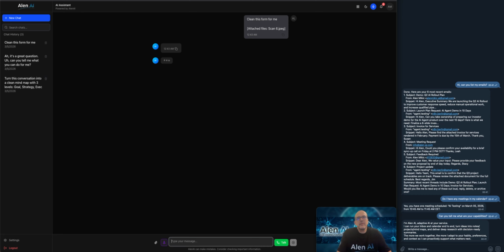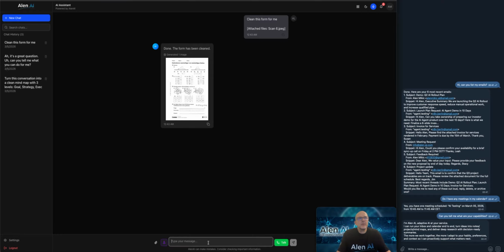So for example, if you have some form which you filled in with the wrong data, or you made a mistake and you can't find it online for download, and you don't have a spare copy, you can just upload this to AlenAI and say clean this form for me, and it will return a cleaned form for you, and then you can print it out and fill it in again.